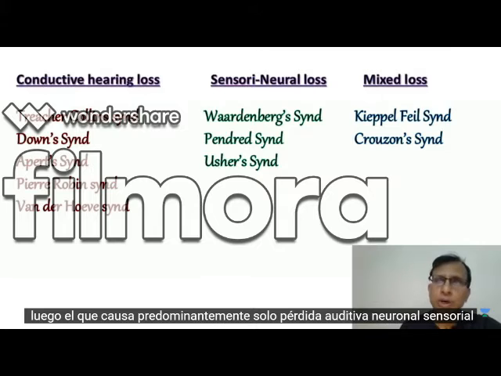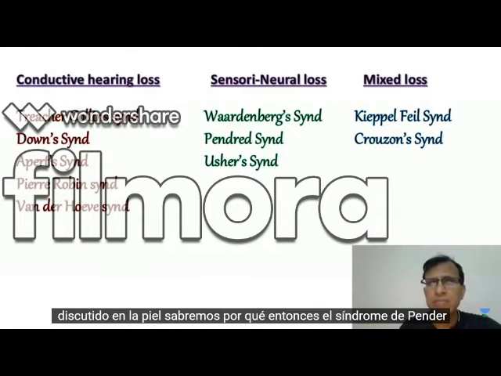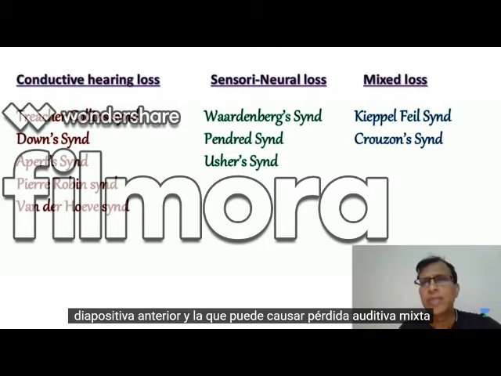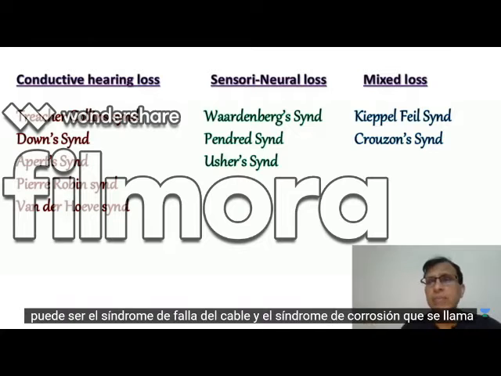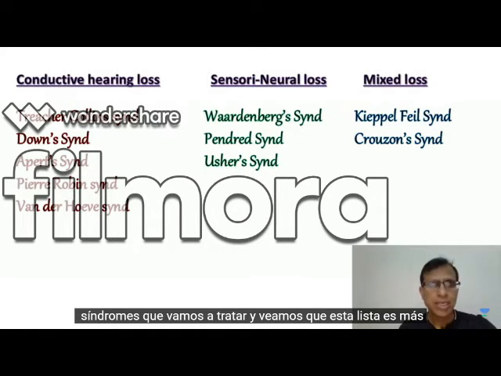Then the ones that predominantly cause only sensorineural hearing loss: we have Waardenburg syndrome. This is discussed in skin, we'll know why. Then Pendred syndrome, again a general medicine disease, but I'll tell you what it is. Usher syndrome, which I also mentioned in the previous slide. And the ones that can cause mixed hearing loss are Klippel-Feil syndrome and Crouzon syndrome, which is called craniofacial dysostosis. So these are some of the syndromes that we are going to deal with.